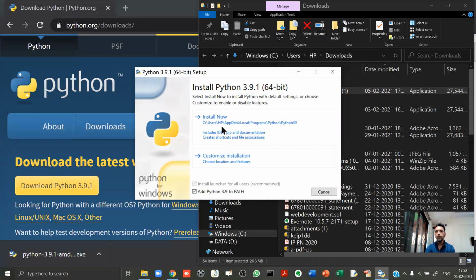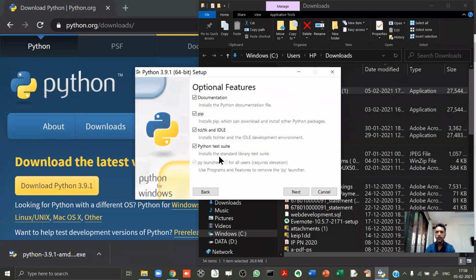Now, over here, either you can click on this install now, or you can click on this customize installation. Both will be same for us. Now, although you can click over here also, but purposely what I'll do is I'll go to customize installation and I'll show you a few things. I want to show you a few things. That is why I'm going in this customize. Otherwise, there is no reason.